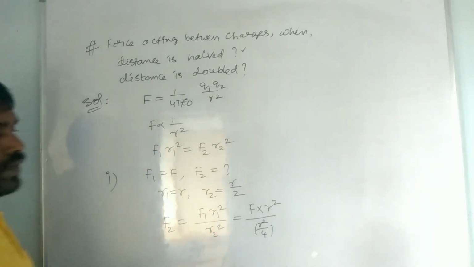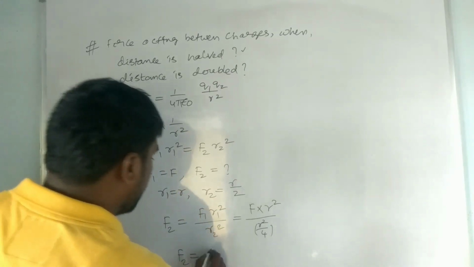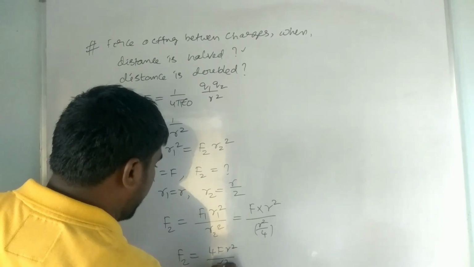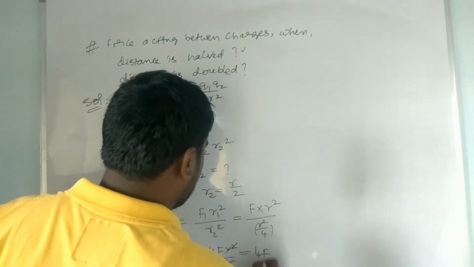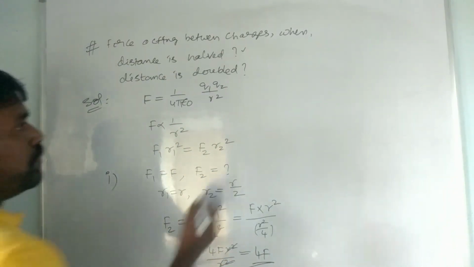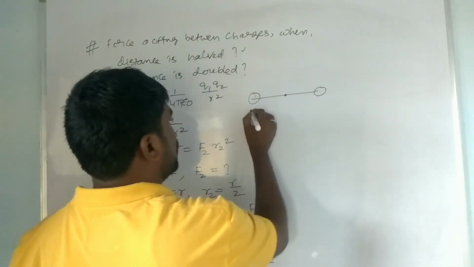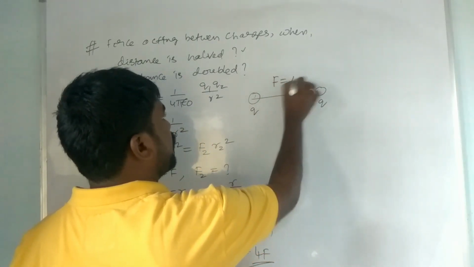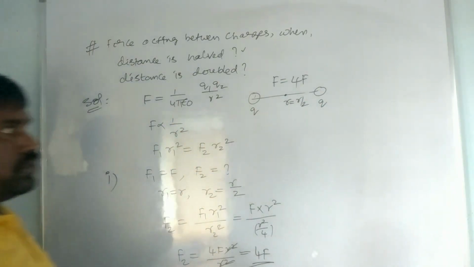So F2 is equal to 4F r square by r square. r square cancelled out, it is equal to 4F. If the distance is halved between two charges, then the force will be 4F. 4 times of force will increase.